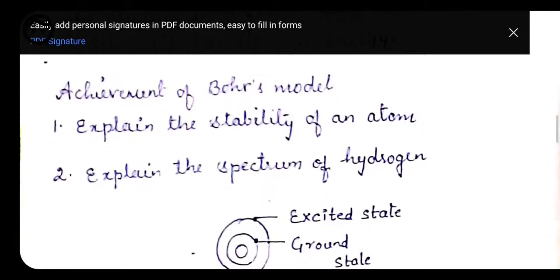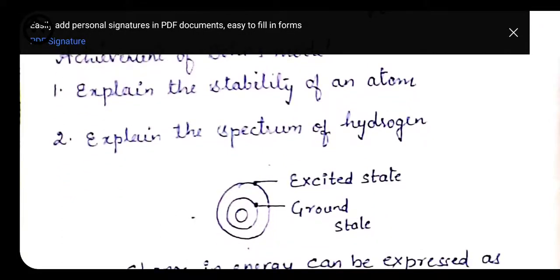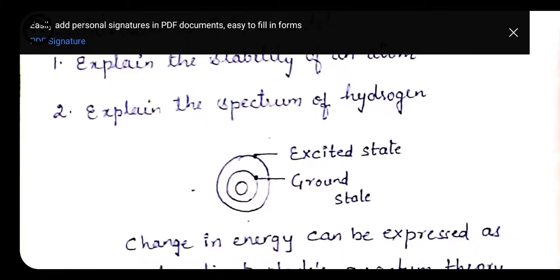Second, it explains the spectrum of hydrogen. What do you mean by spectrum? Spectrum is the splitting of light into seven visible colors. So it explains the spectrum of hydrogen. Actually, how does any element give a spectrum?